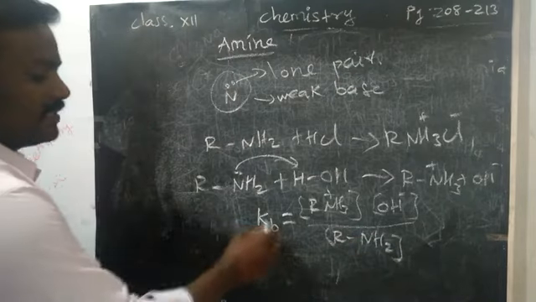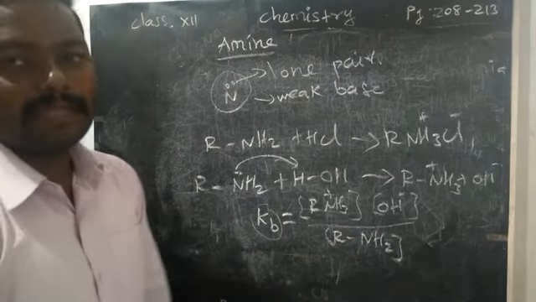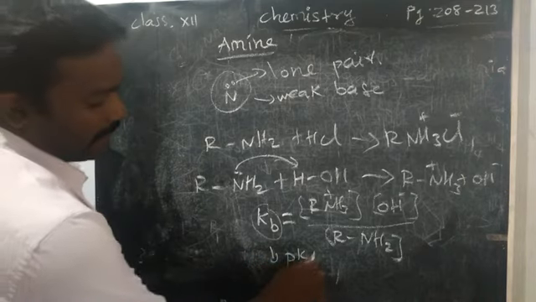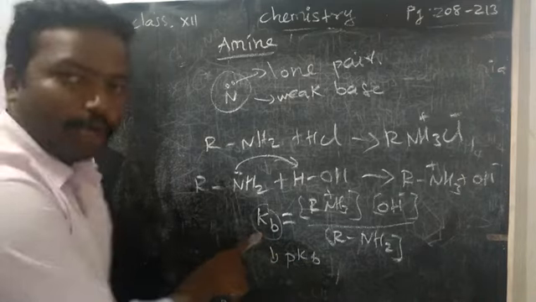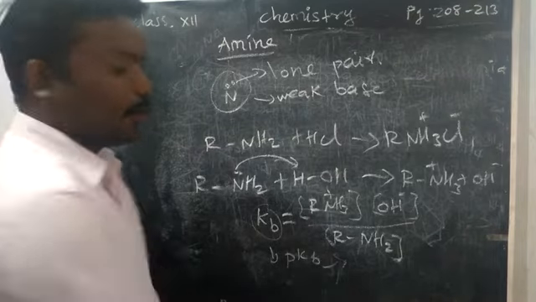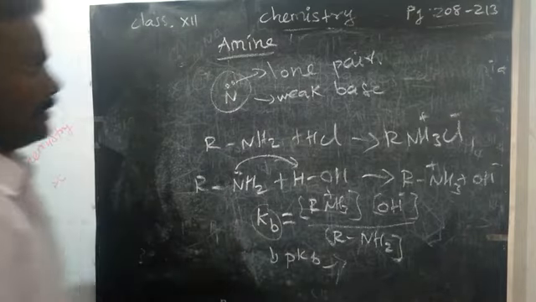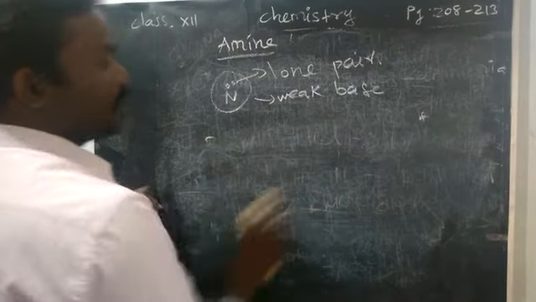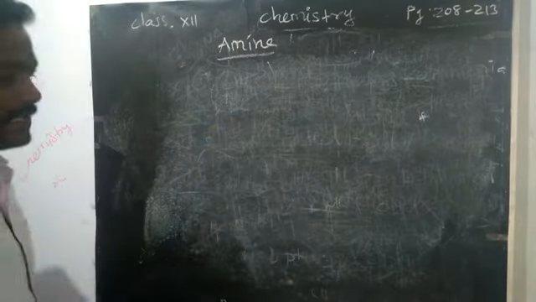By using this Kb value you can find the basicity. From that we can also use the pKb value. The one with higher Kb and lower pKb has more basic character.